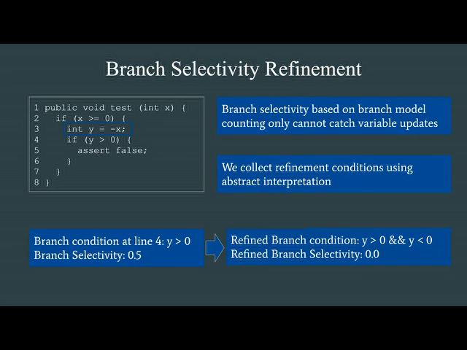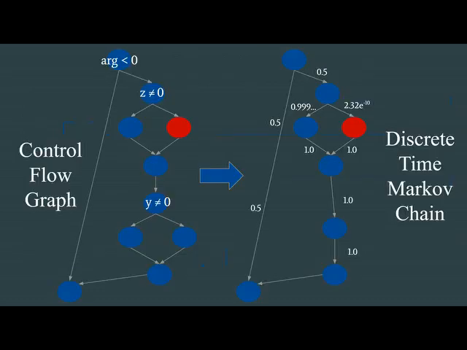After applying abstract interpretation based analysis, we can compute new refined branch conditions, which are y is greater than 0 and y is less than 0. These two branch conditions contradict each other, and as a result, we get a new refined branch selectivity, which is 0.0. That means this particular branch is very selective, and as a result, the assertion statement is hard to reach. Once we have this control flow graph and the branch selectivity based analysis, we can put this probability as edge weight in the control flow graph and construct the discrete time Markov chain.